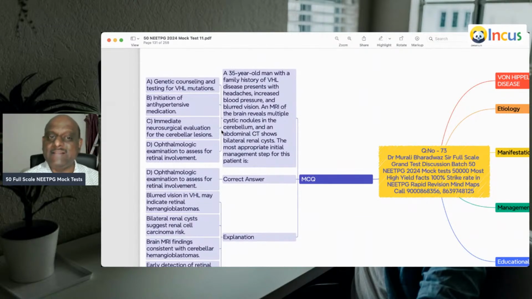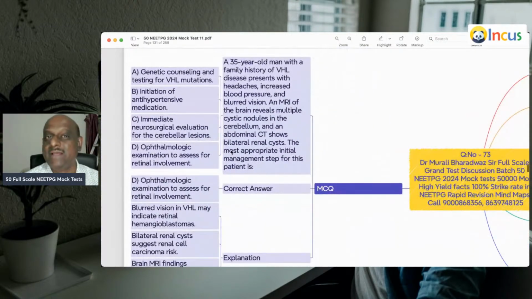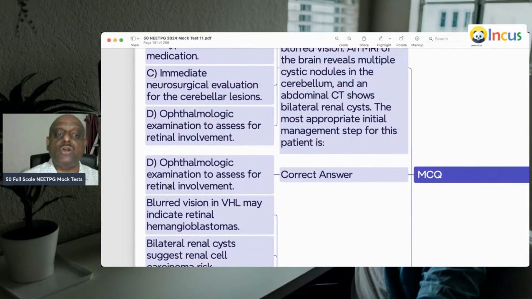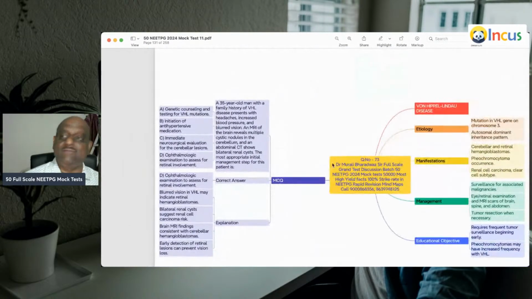35-year-old with von Hippel-Lindau's disease. MRI shows multiple cystic nodules in the cerebellum, bilateral renal cysts. What do you need to do? You need to do ophthalmological assessment to know the retinal involvement.